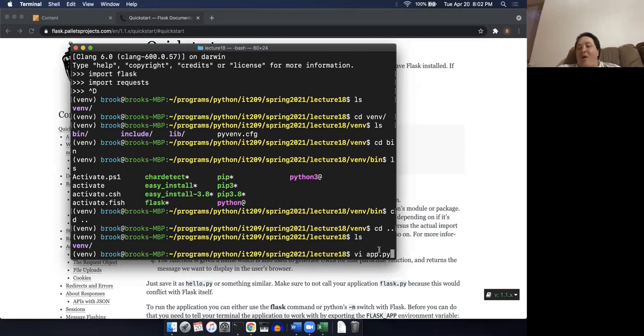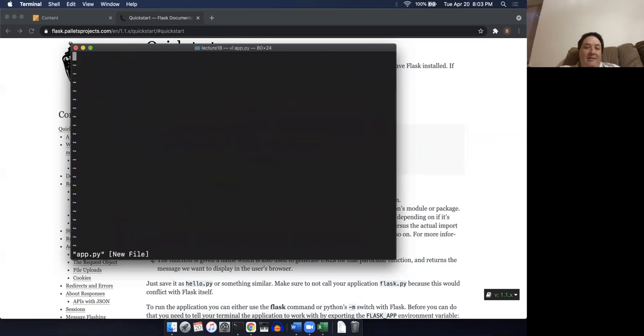I recommend that you do the same. If you name it app.py, then you don't have to supply any other information when you actually run this program. If you name it something else, there's going to be some additional hassle that you're going to have to go through in order to get it to run. So that's key piece of information number one. I'm going to name it app.py.